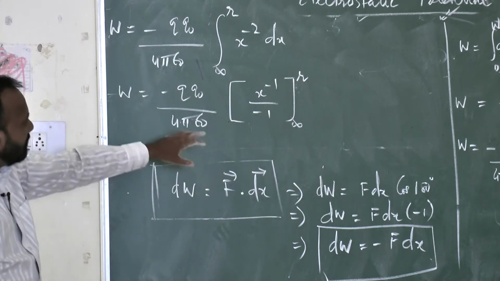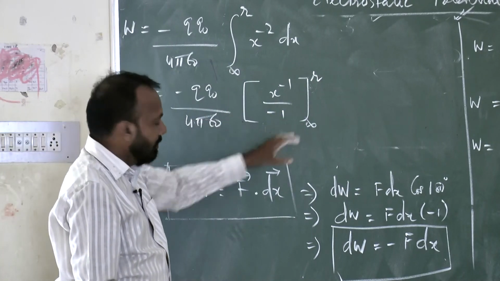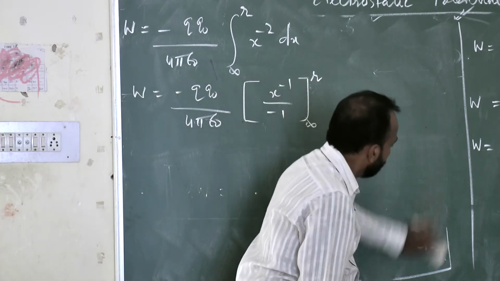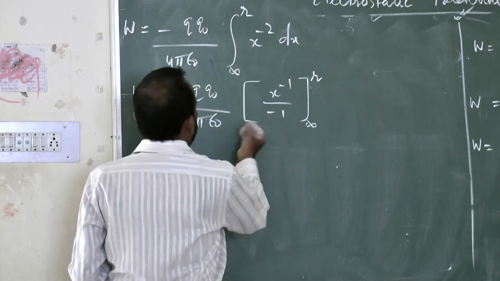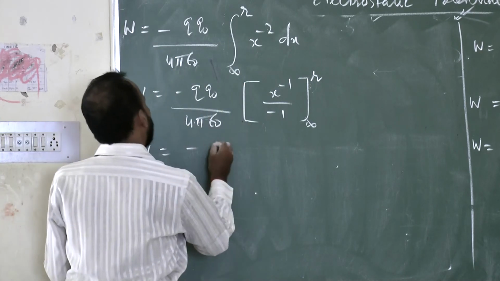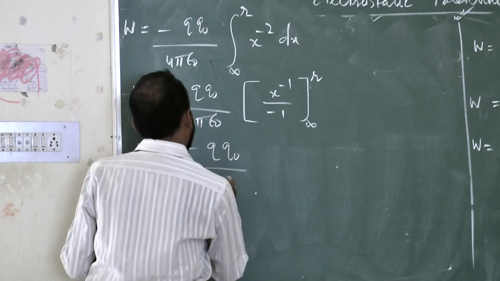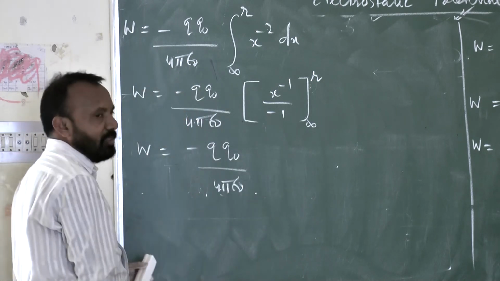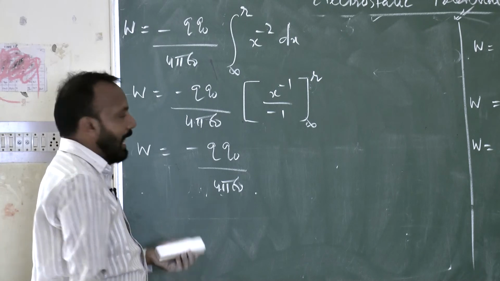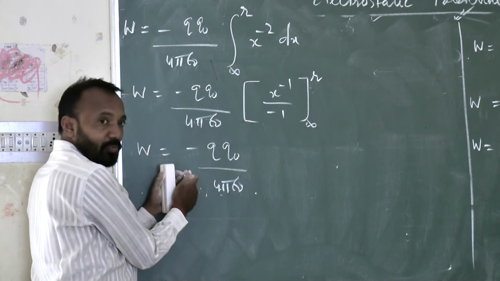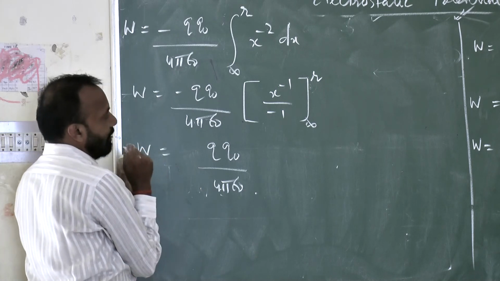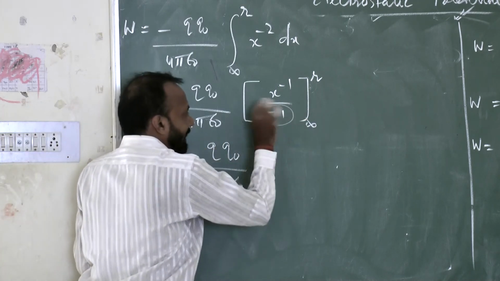For simplification, I am just changing this step once again. Here W is equal to minus q naught divided by 4 pi epsilon naught. This minus 1 will become plus, since I bring the minus outside.